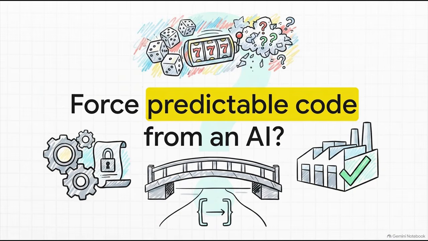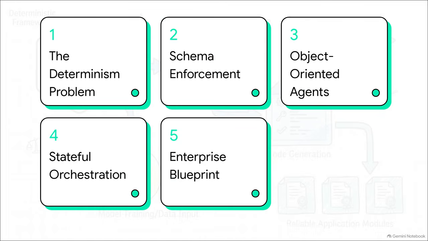Because here's the thing. Enterprise software demands absolute determinism. Think about it. A single hallucinated dependency or just one dropped bracket can literally crash an entire pipeline. But foundation models, they're probabilistic guessing machines by nature. So how on earth do we bridge that gap? How do you force a fundamentally unpredictable AI to write perfectly predictable production-ready code? Let's figure it out. To build this rigid assembly line for AI, here is our roadmap.